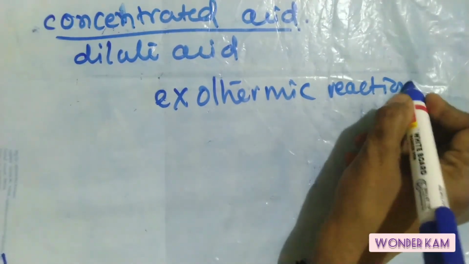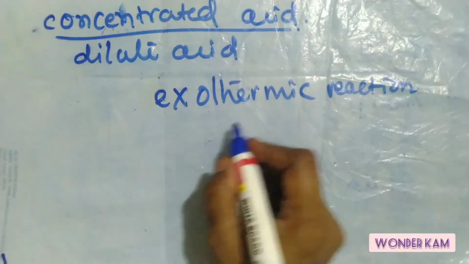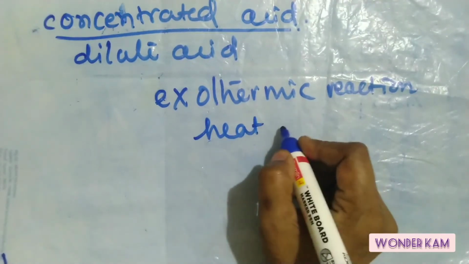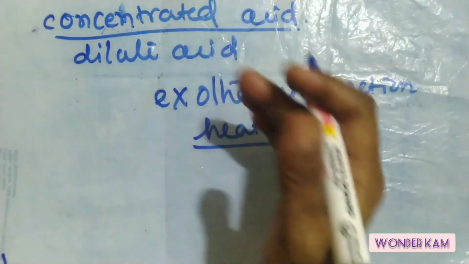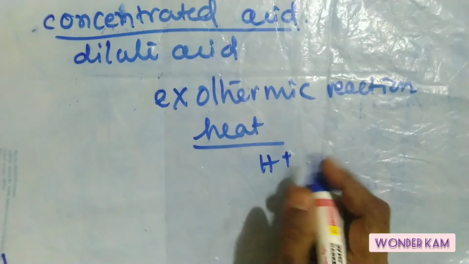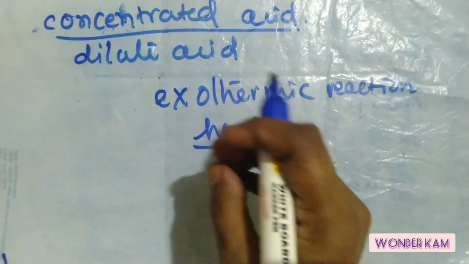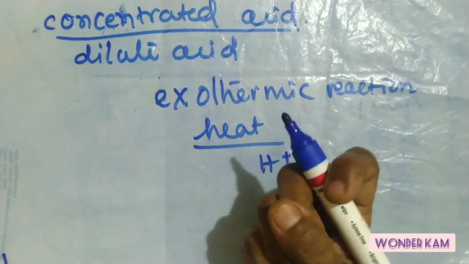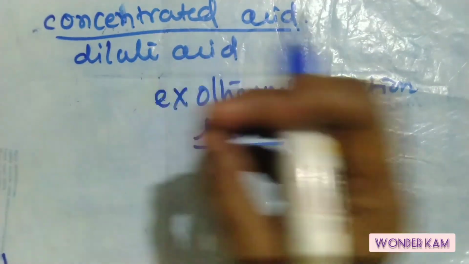Exothermic reactions mean during this reaction a large amount of heat is evolved. Here when we are adding, H plus ions will be generated and these produce heat. So when we are adding a concentrated acid to water, then water will absorb the heat. For that reason it is safe to add acid to water.